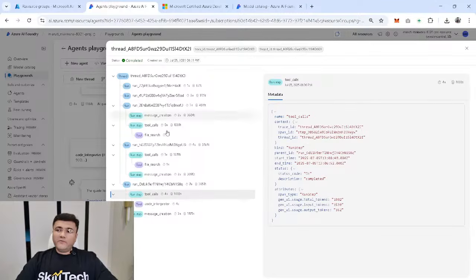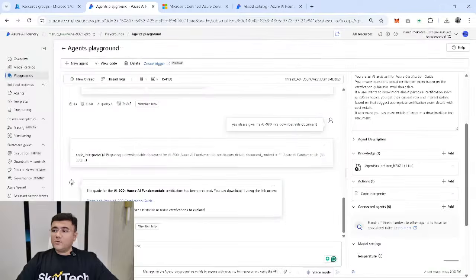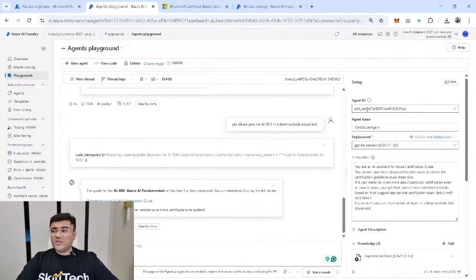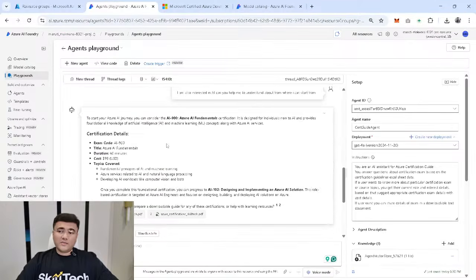Now, whenever you are focusing on this thread, remember, each thread is going to have a unique ID associated with it, which is visible here. While developing agents, we are going to use this thread ID. So I'm going to create a couple of videos on this where we are going to use threads, we are going to use the unique agent ID, and we can develop agents with our own customizations with that.